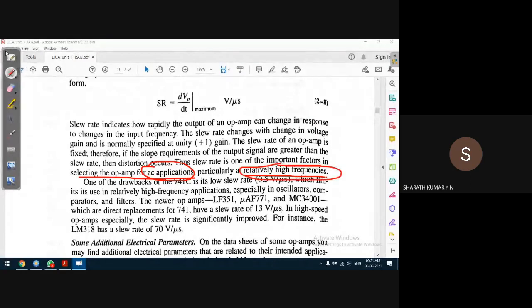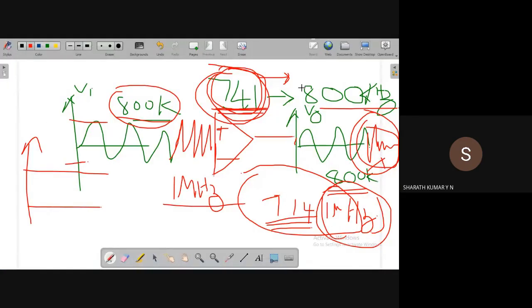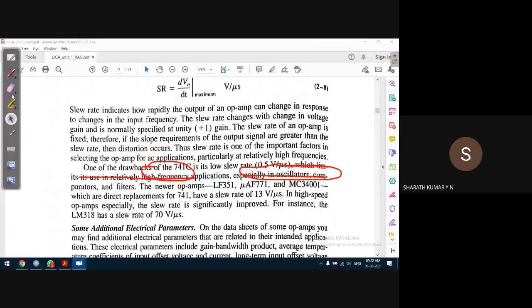Say, for example, it is a 741. If you operate at a frequency less than 800 kilohertz, no problem. It works perfectly fine. If the frequency is greater than 800 kilohertz, it will have a distortion. The output will distort. So that is the meaning of the slew rate.